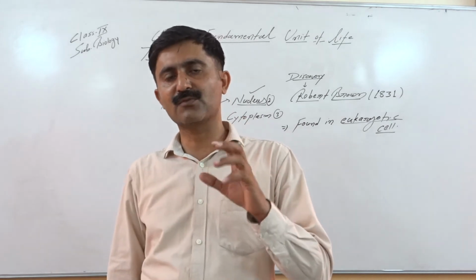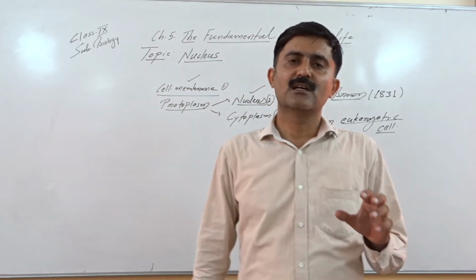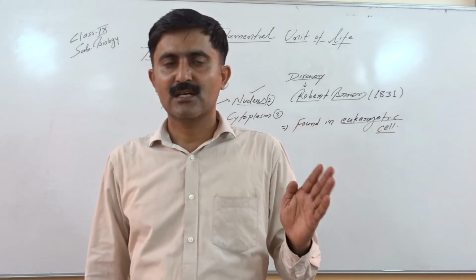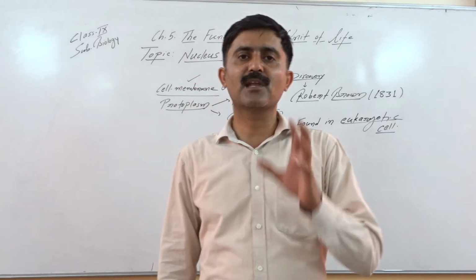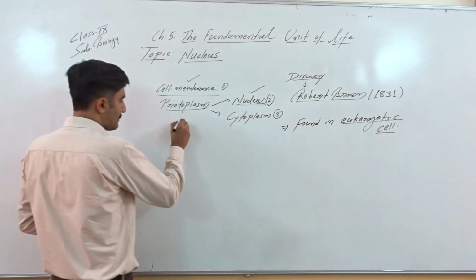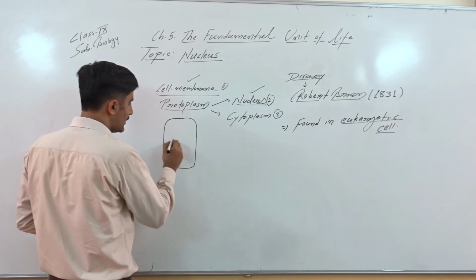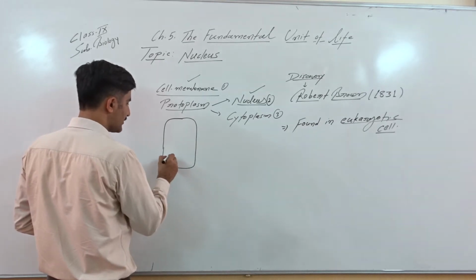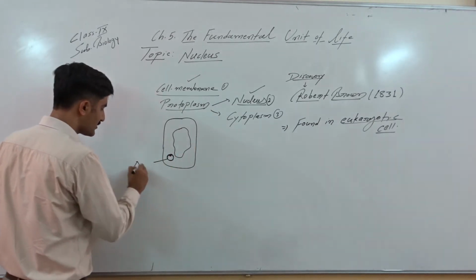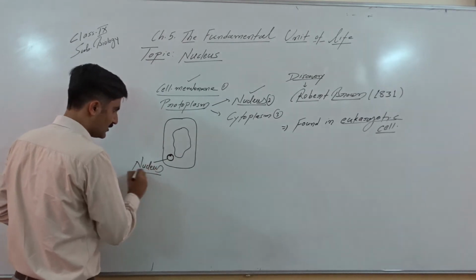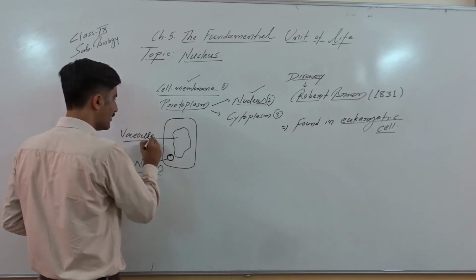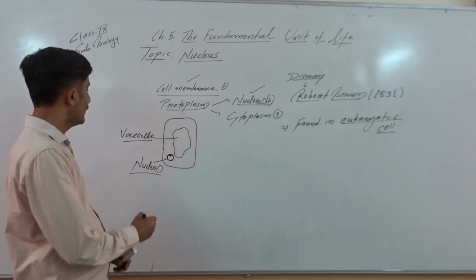If you observe a plant cell, you will find the nucleus is located toward the cell membrane, or we say it is a peripheral nucleus. This peripheral nucleus is due to the presence of a large vacuole. When we observe a plant cell, generally we see that the nucleus is present here, because here there is the presence of a large vacuole. In the presence of a large vacuole, the nucleus is peripheral.